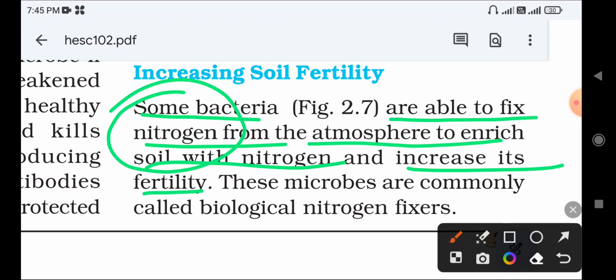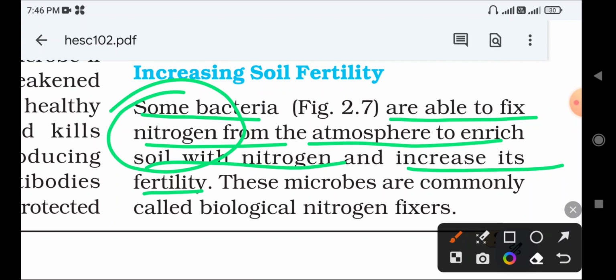So the soil must contain nitrogen for the growth of the plant, but it is not available in the soil, though it is abundant in the atmosphere. So it should be converted from the atmosphere to the soil, and that is done by some microorganisms.